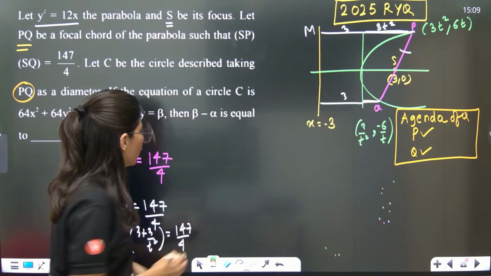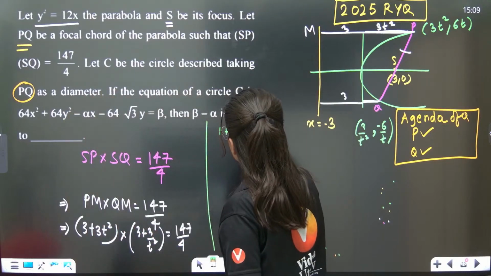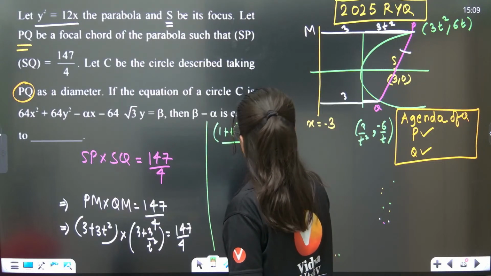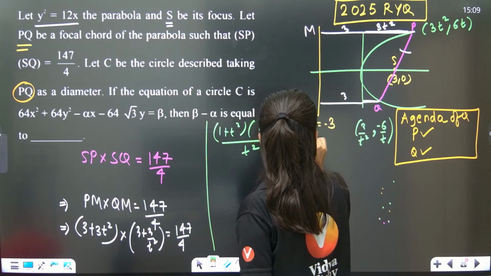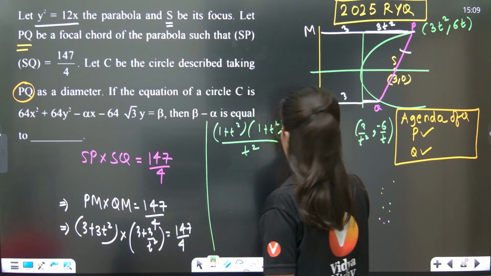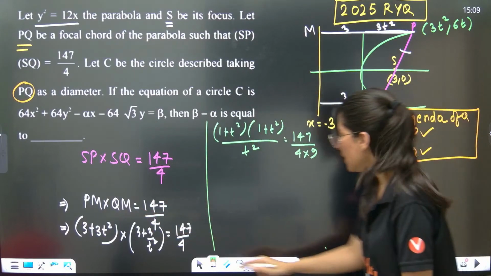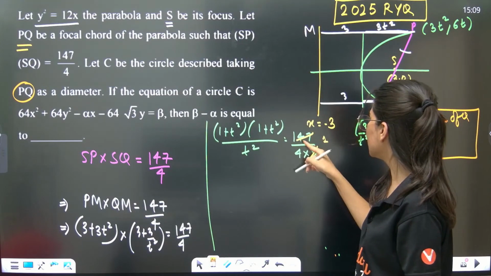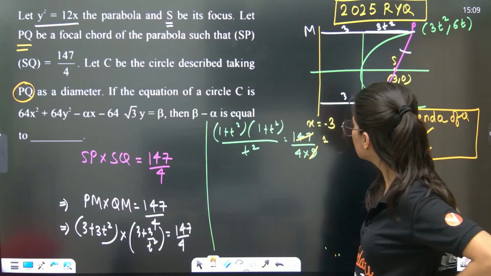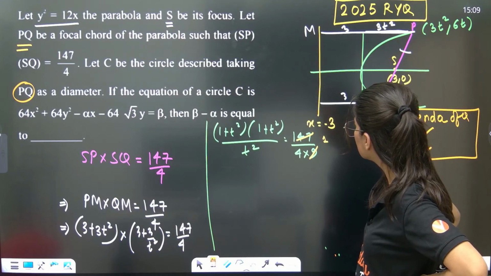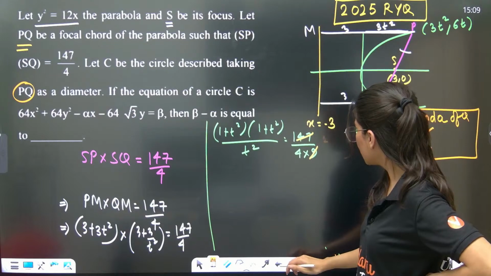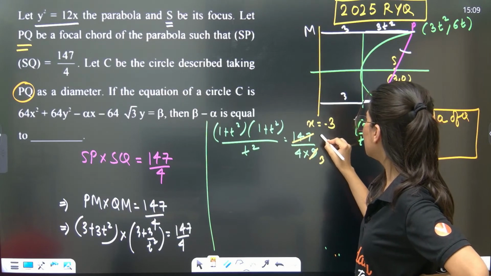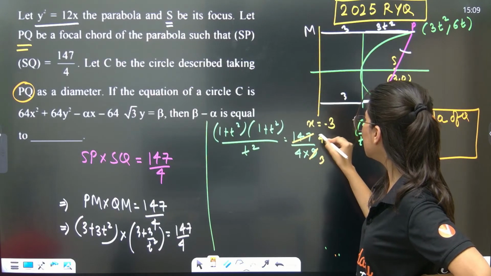So 3 you can take common, right? So 1 plus t square, and this is again 1 plus t square upon t square, equals 147 upon 4 into 9, because I have taken 3 common. Now 3 3s are 9, 3 4s are 12 and 3 9s are 27.